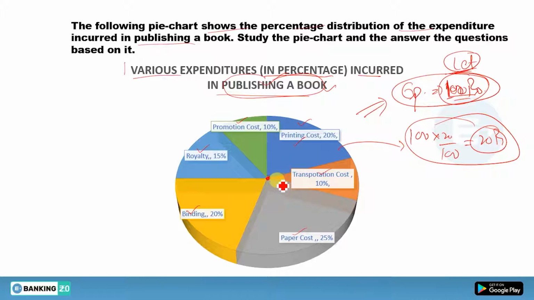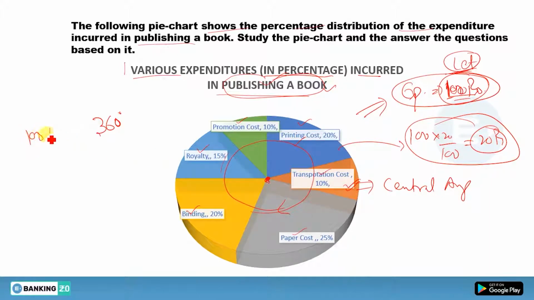Now suppose you want to find the central angle for this transportation cost. As you know, at the center of a circle the angle is 360 degrees. What is the angle at the center of the circle? The angle is 360 degrees. What is this total pie chart? What percent of this total pie chart?